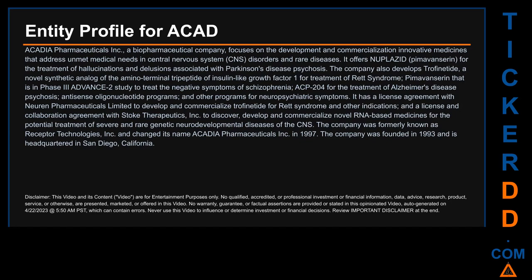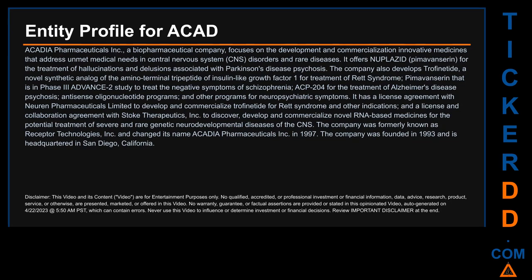The company also develops trofinetide, a novel synthetic analog of the amino-terminal tripeptide of insulin-like growth factor 1 for treatment of Rett syndrome. Pimavanserin is in Phase 3 Advance-2 study to treat the negative symptoms of schizophrenia. ACP-204 for the treatment of Alzheimer's disease psychosis. Antisense oligonucleotide programs. And other programs for neuropsychiatric symptoms.